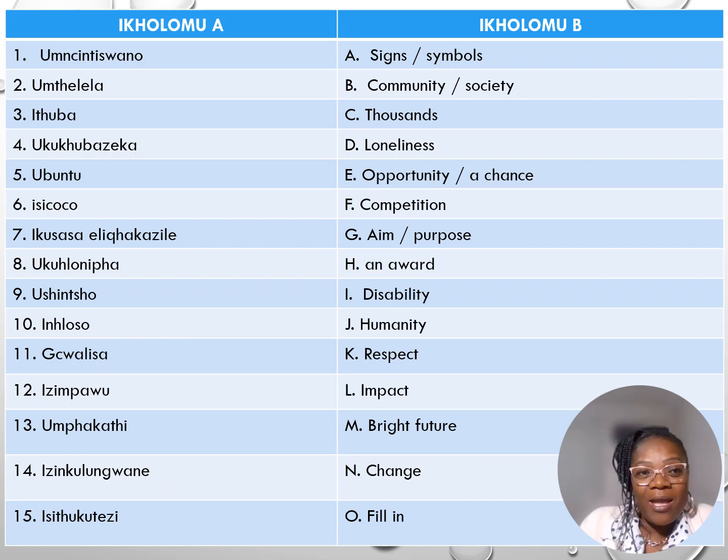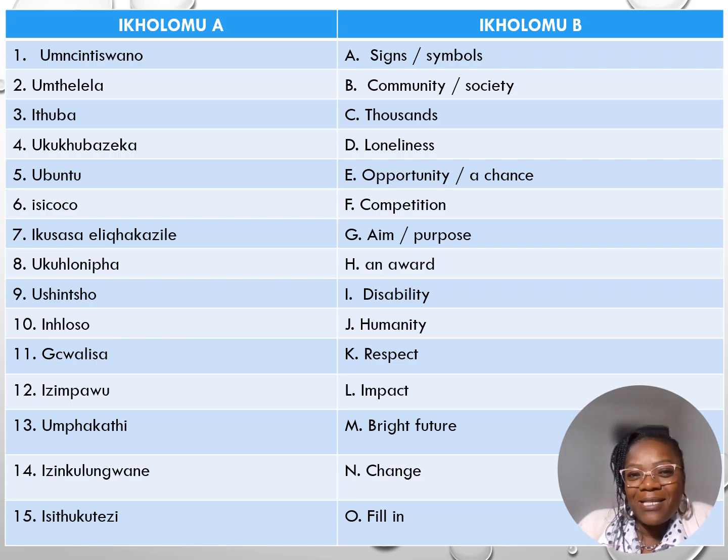So you have amagama ngesiZulu bese kuba khona izincazelo zawo ku-column B. So all you have to do is do the match. I'm just going to read them and then you can do your own matching. And I will give you the translation because I love you so much, right? And I don't want us to waste this card.